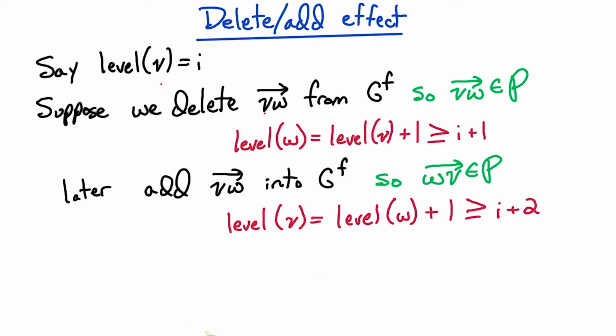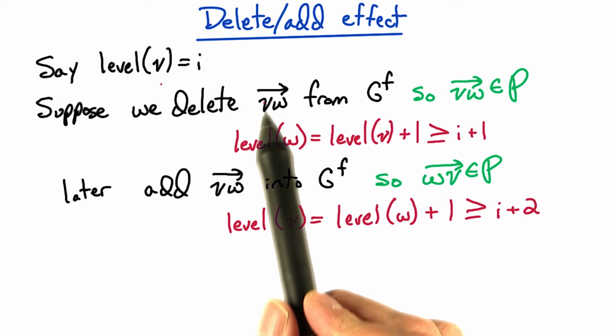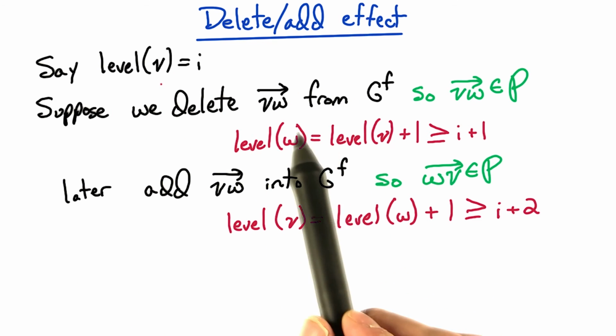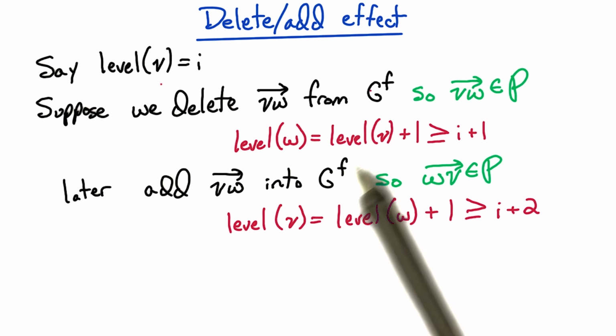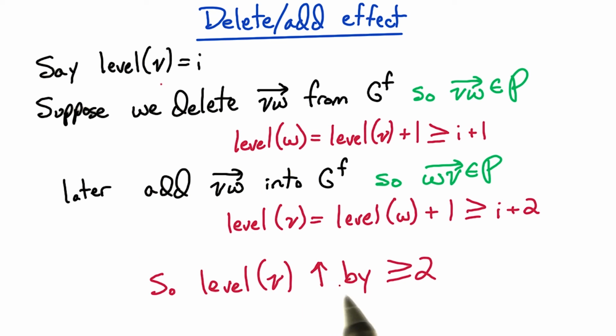Notice what we just proved. Suppose the level of vertex V is I. Now we take an edge going out from vertex V, and we delete that edge, and later we add it back in. After we added this edge back in, we know that the level of the vertex is at least 2 greater than what it previously was. So the level of this vertex increased by at least 2.